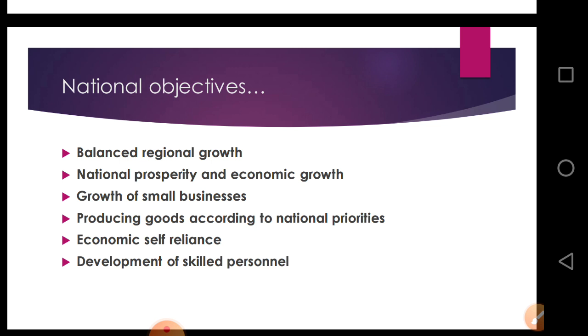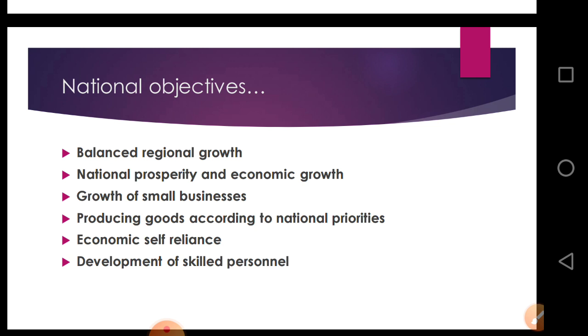Balanced regional growth can lead to proper economic development. The aim of business class should ensure that there is a balanced regional growth to the country. Whatever business they are doing, it should be good for the country and should be balanced for the country.